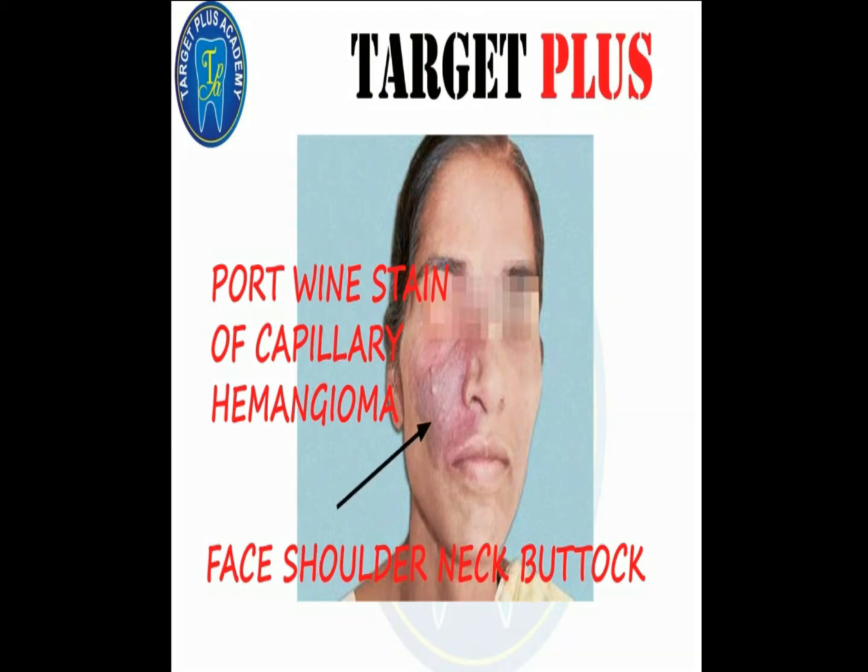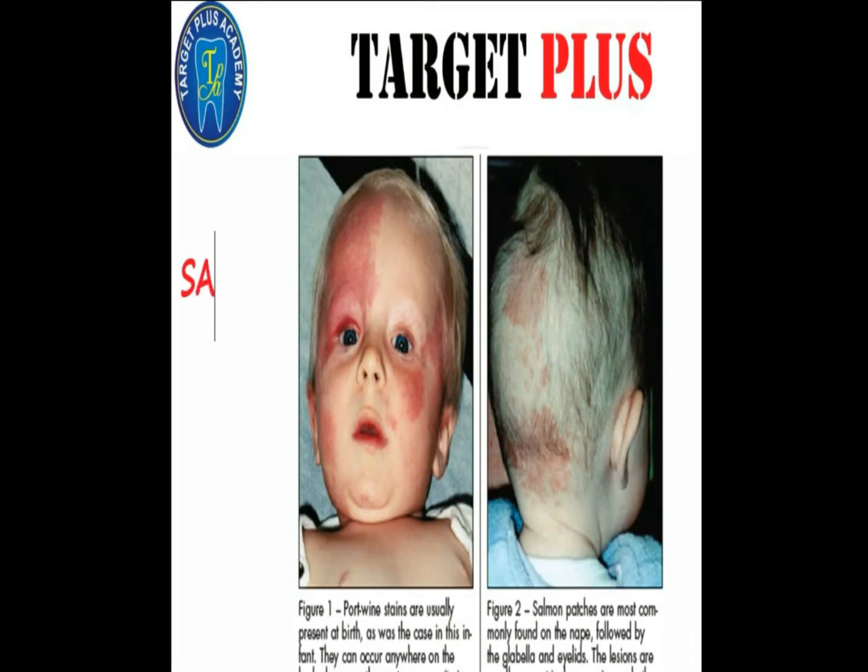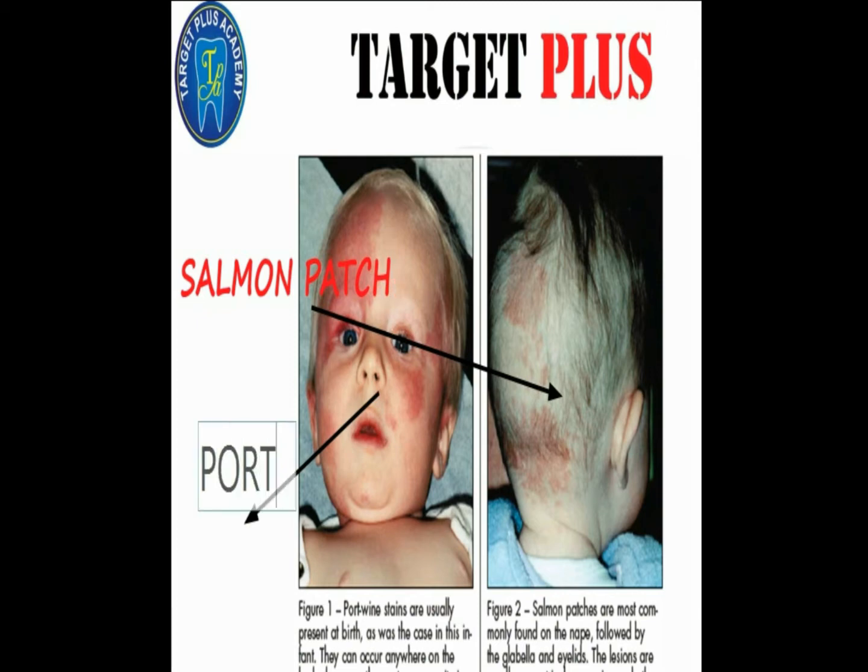Now next is the salmon patch. You can clearly see salmon patches are mostly found on the nape, followed by the glabella and the eyelid. This is the figure differentiating the port wine stain from the salmon patch. So let us discuss. It is seen over the forehead, occiput or anywhere in the midline of the body.